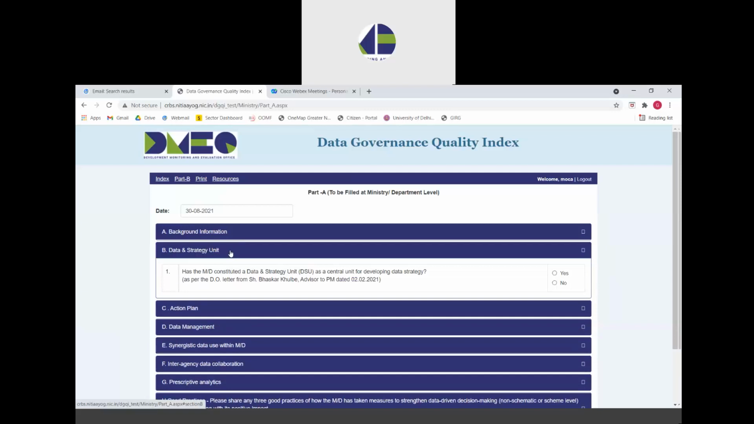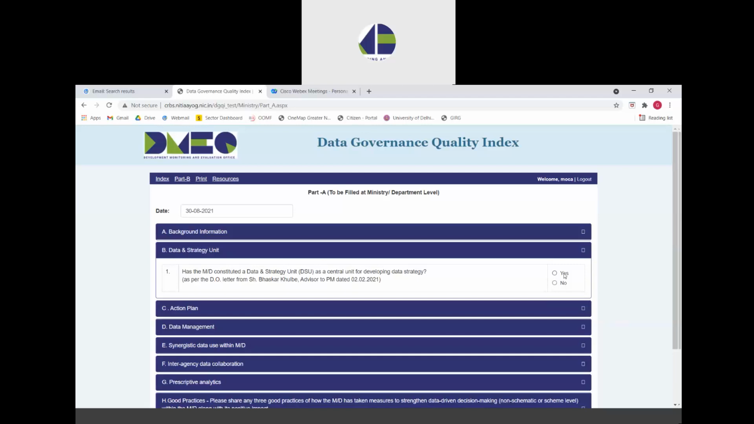We'll now give a quick overview of what are the questions to be answered within this section and how the same are to be responded to by the ministry. The first question within this section is about the constitution of the data and strategy unit by the ministry. The ministries are to respond yes if they have constituted the unit, that is, they have established the unit. Please note that even if staffing is ongoing, but the unit has been established, the administrative structure is present, then the ministries can select yes as an option.